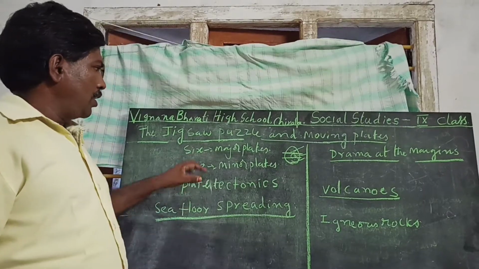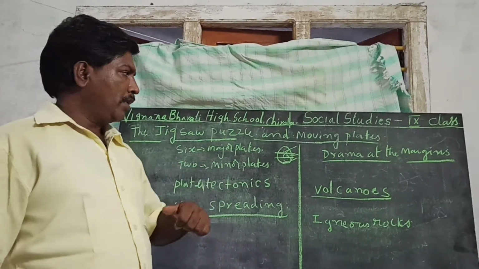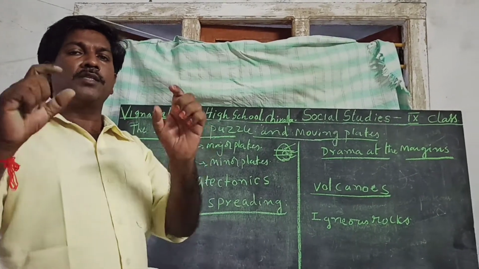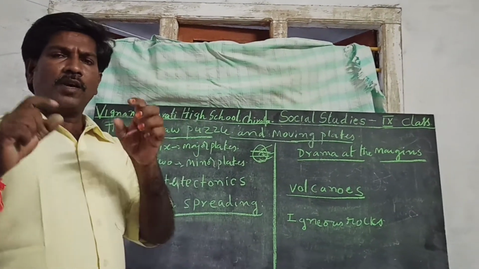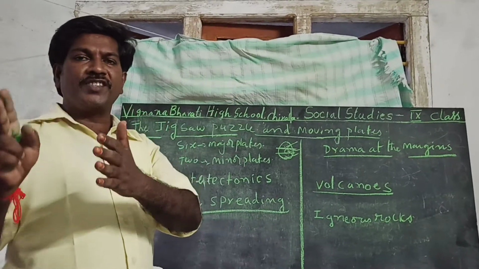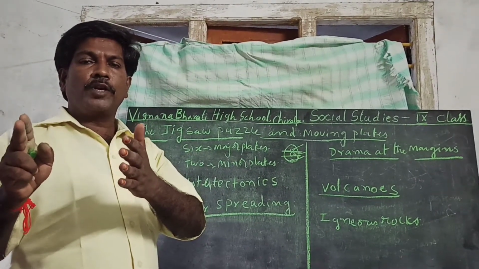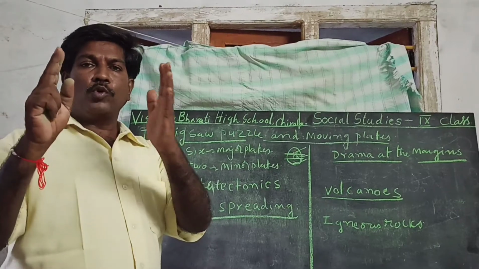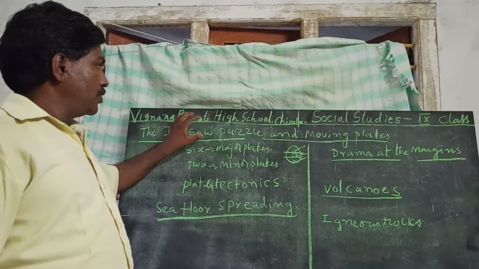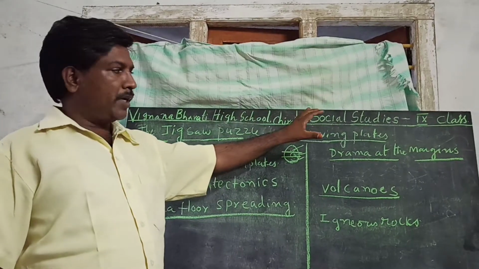So, here plates are moving. That is the important thing. Due to the plates' movement, continents originated. When the continents originated, the single water body also changed into different types of oceans and seas. So, this is the perfect jigsaw puzzle and the moving of the plates.